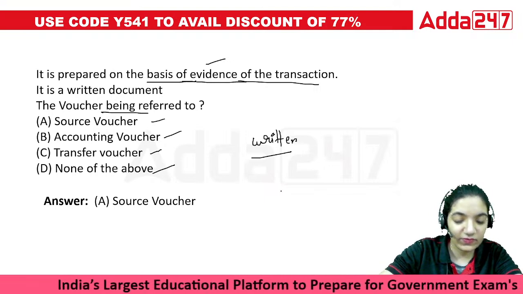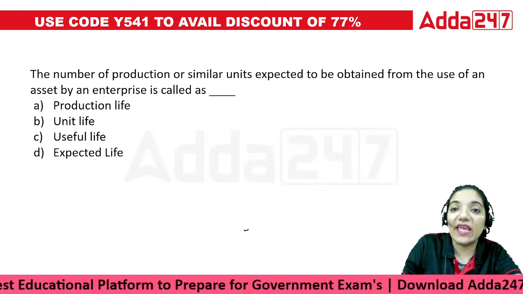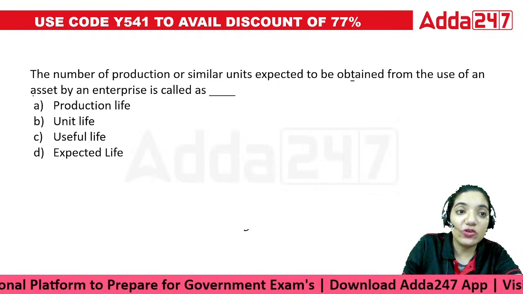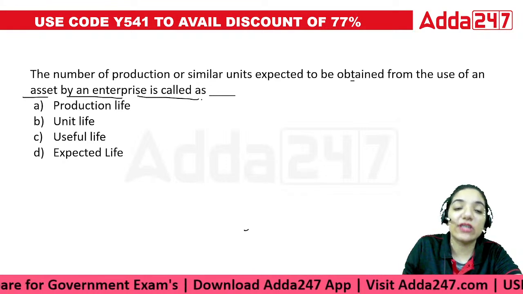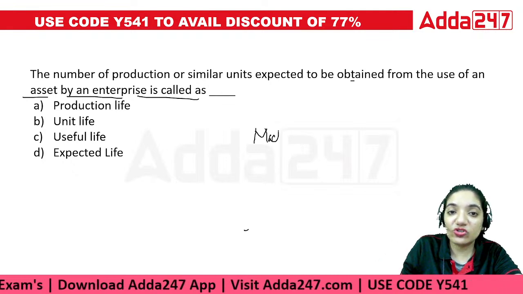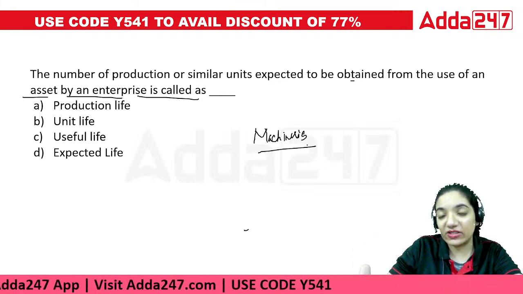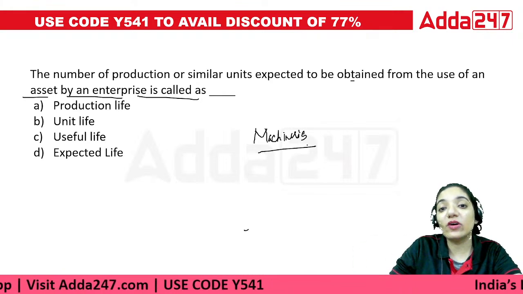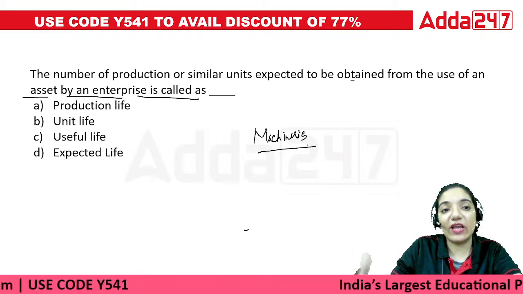Now, the number of production or similar units expected to be obtained from the use of an asset by an enterprise is called as. See, the point is there are certain machineries which do not work on the basis of time. There's nothing called time basis among these machineries. They do all the work on the basis of the useful life of those assets.